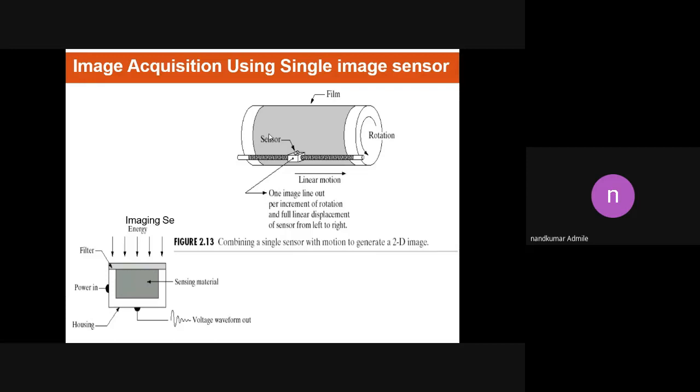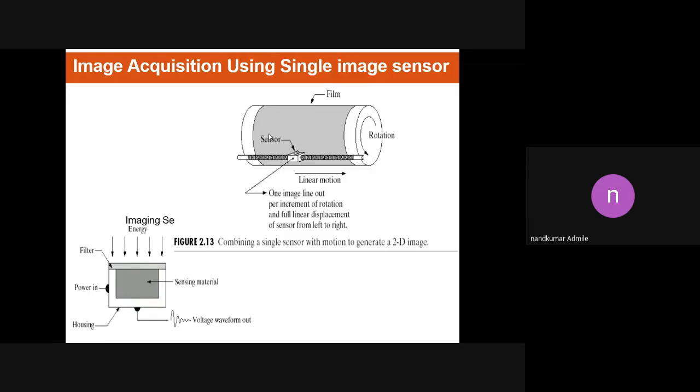Okay, so in order to form the image, the basic criteria we also discussed in earlier lectures. To form the image, we have to represent the image in two orientations, right? That is, a vertical orientation and a horizontal orientation, that is, the x-axis and the y-axis. Clear? So in order to form the image, we also require the movement of this arrangement to be in two orientations: one in the x direction and the other in the y direction.